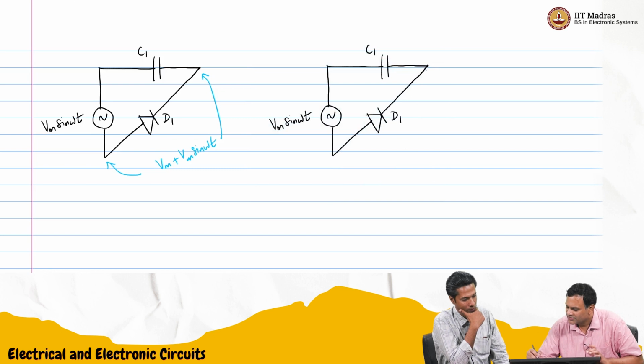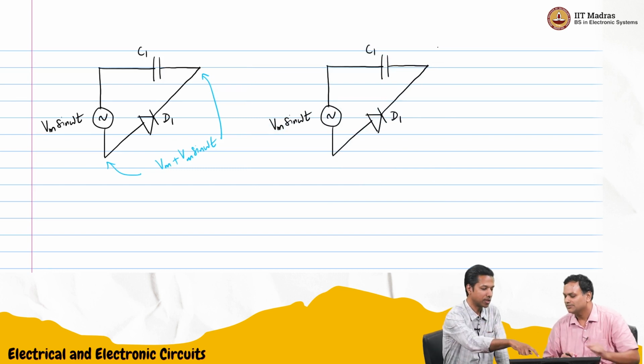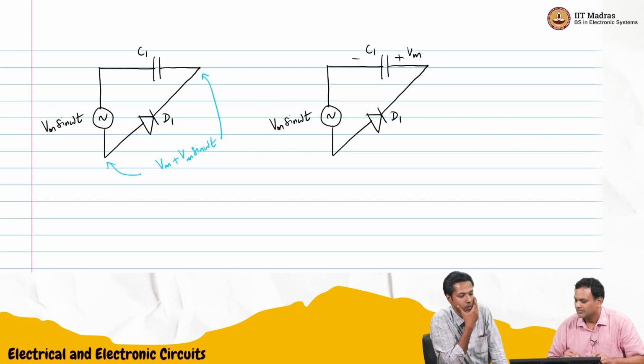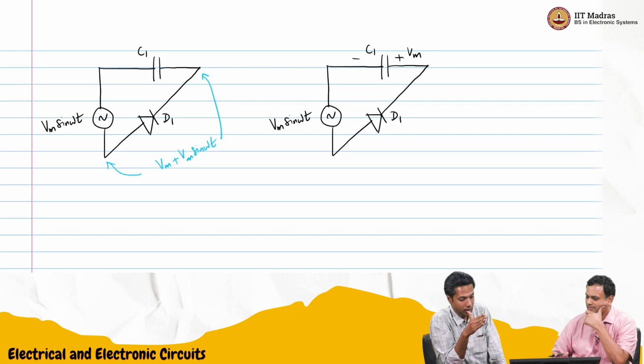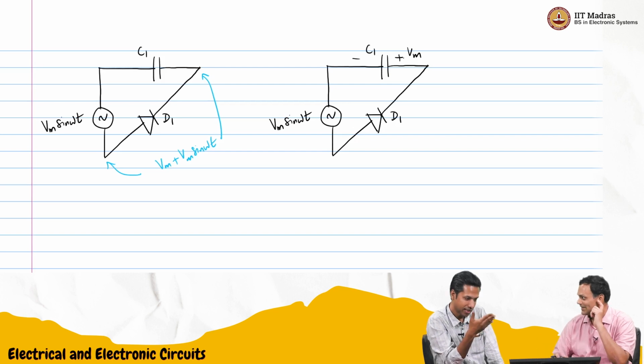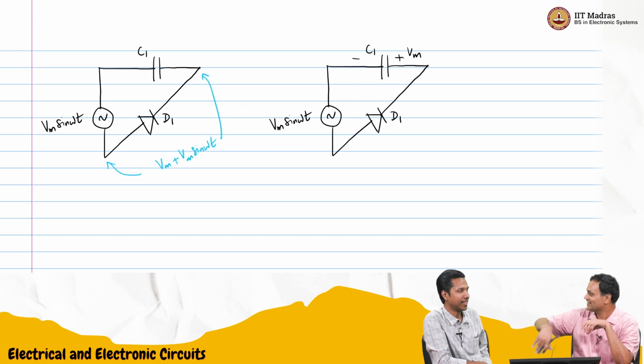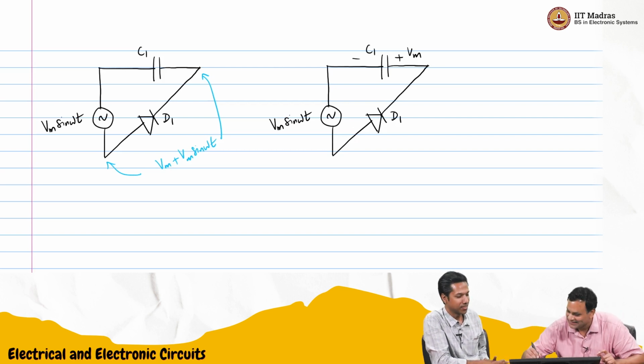Which way should I connect? We'll mark the direction for the capacitor charge. This is Vm, plus minus. The other set of diode and capacitor should charge from this capacitor, plus Vm sin omega t. So I need to draw the diode such that the current can flow downwards.